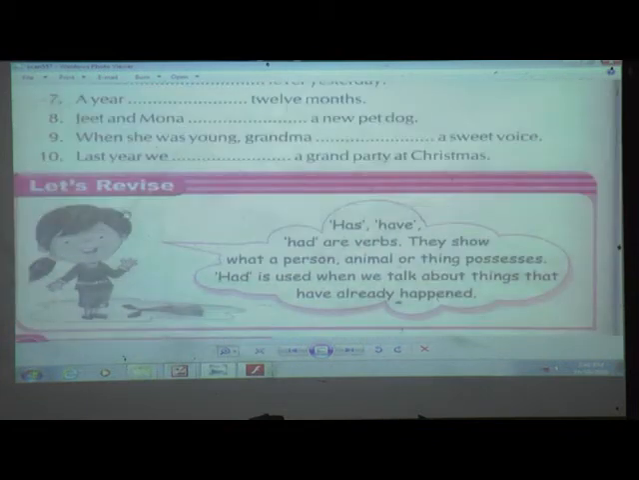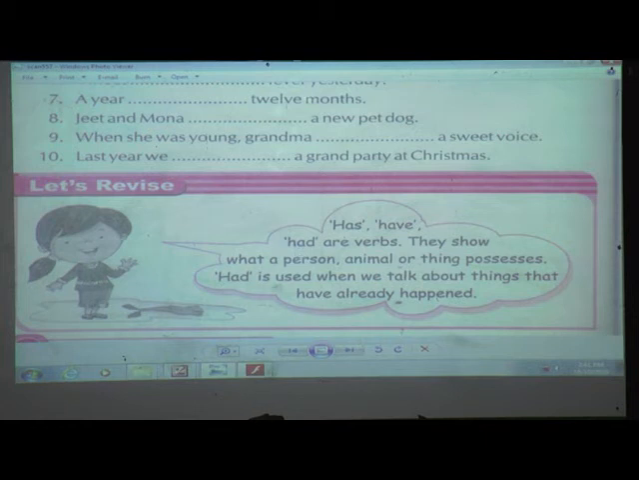So what is the revision? That has, have, had. What are they? Yes, they are verbs. And what do they show? They show what a person, animal or thing possesses. This word is very important. So when the sentence shows that a person, animal or thing is possessing something, that time you have to use these has, have and had.